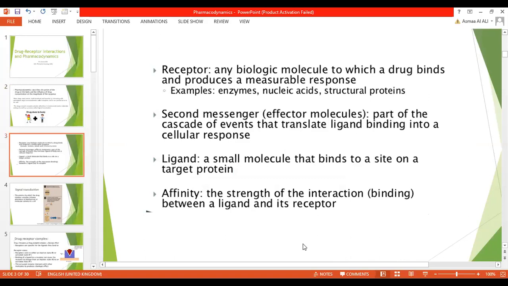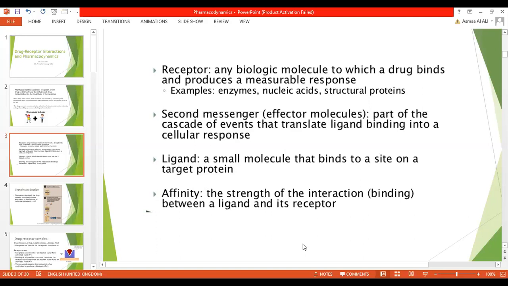Also, we will hear about second messenger. What is second messenger? Part of the cascade of events that translate ligand binding into a cellular response. What is ligand? Ligand, a small molecule that binds to a site on a target protein.